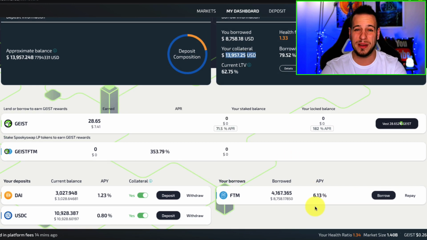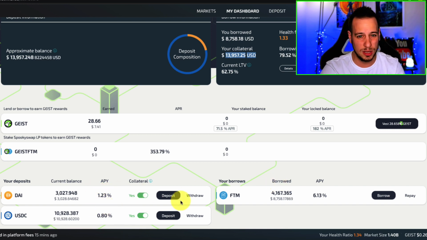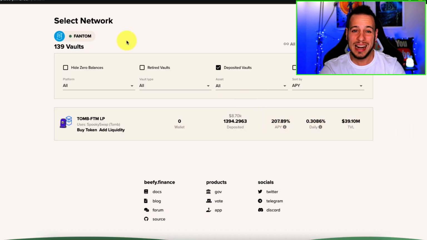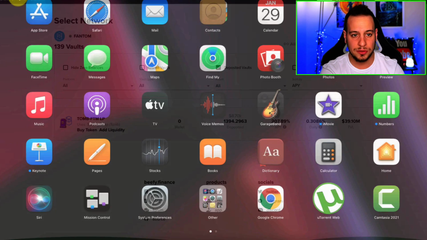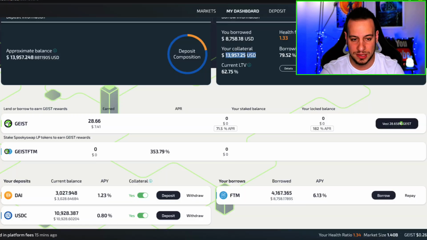You don't pay it on all your money, not on the 14K, but only on the money that you borrowed. I'm not even counting the APY that you get from the DAI and the USDC because this is quite low. So I'm only considering this APY. If you take this 6% interest that you pay and reduce it from the 207, let's even round it down and say that we are doing actually 200% APY, because you're gonna pay this 6% interest.